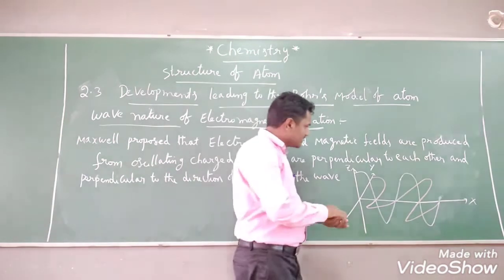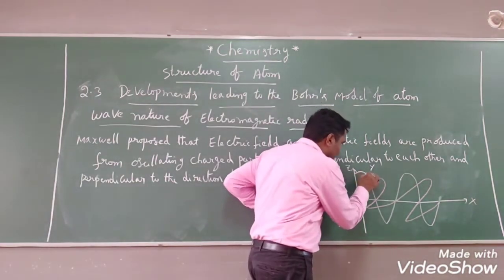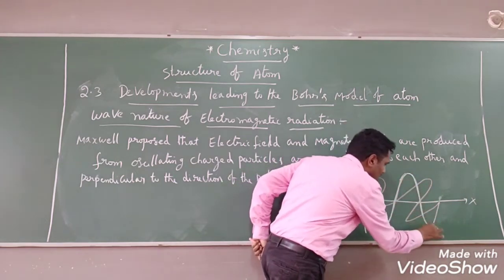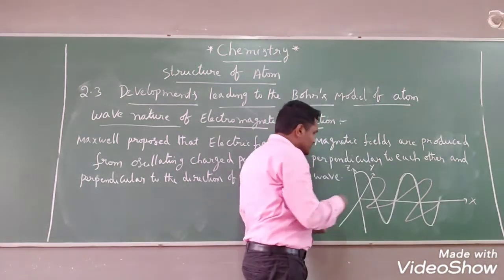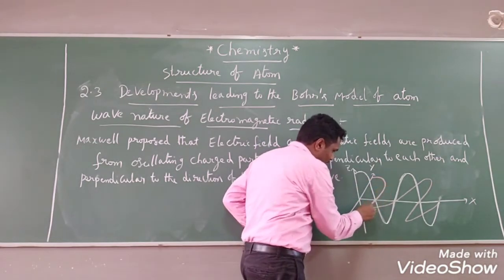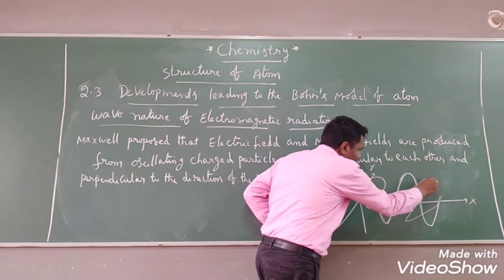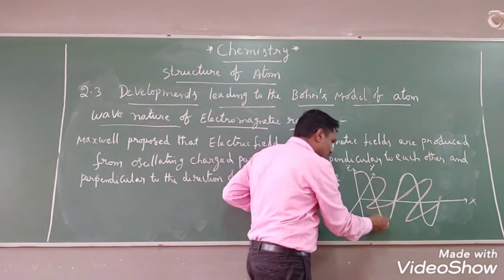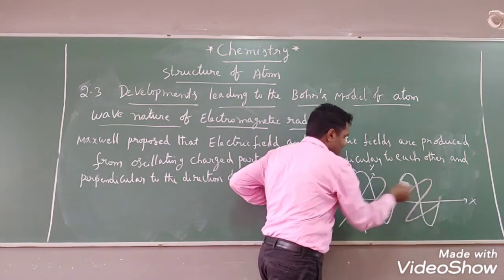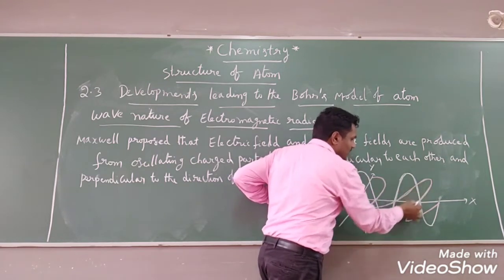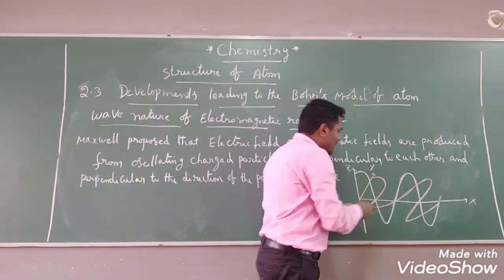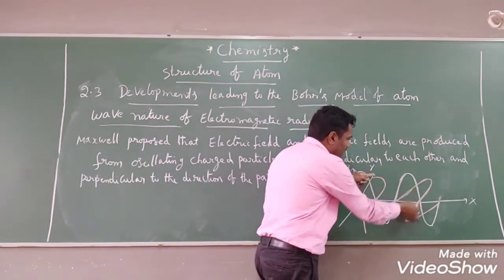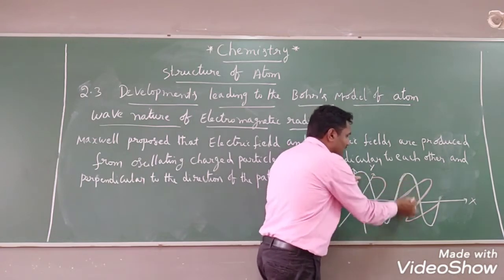You can observe, students, here this way. How is this way? And how is this way? This wave, if you observe, looks like a vertical component, right? This wave, if you observe, is a horizontal component. These two waves are perpendicular to each other. How do we get to know? On the y-axis we can observe this horizontal wave. On the z-axis we can observe this vertical wave.